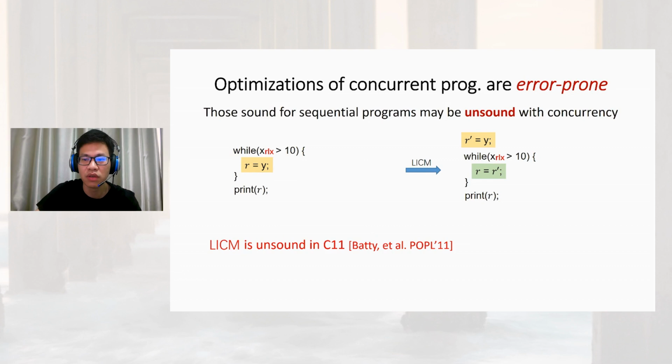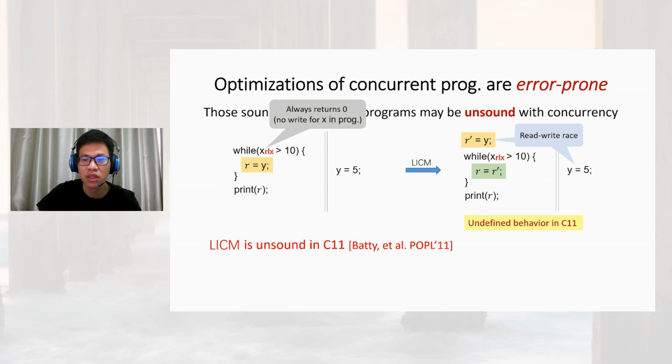For example, loop invariant code motion is unsound in C11 concurrency. Consider that there is another thread writing 5 to y. We can find that the target program contains a read-write race on y, and has undefined behaviors in the C11 model. However, for the source program, since there is no write for x in the program, the relaxed read x always returns 0, and the loop body never executes. So, read y to r will never be executed, and the source program is data-race-free and will print 0.